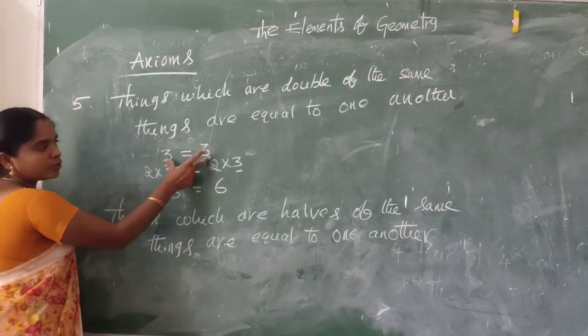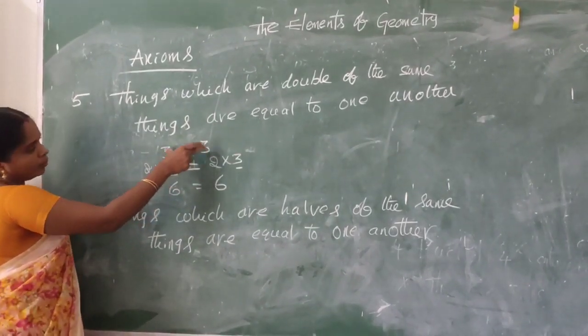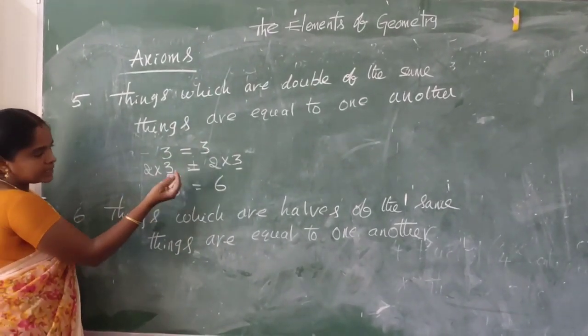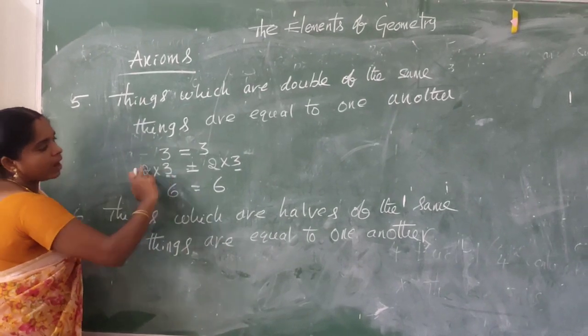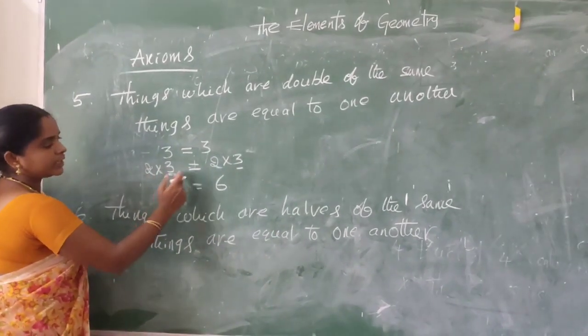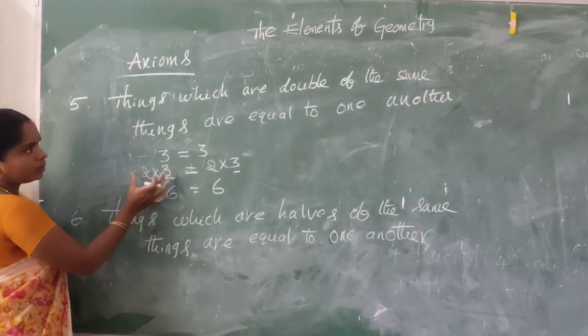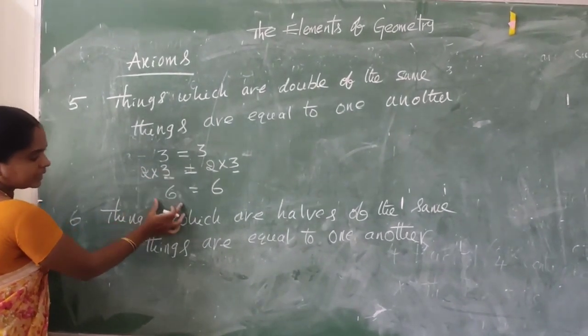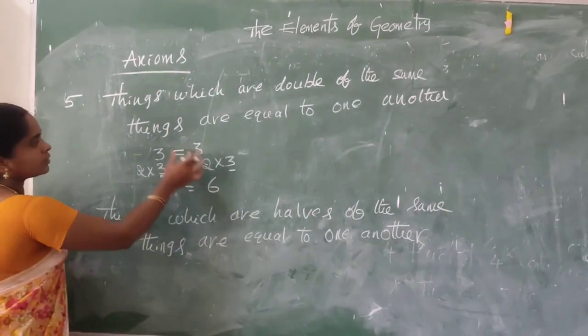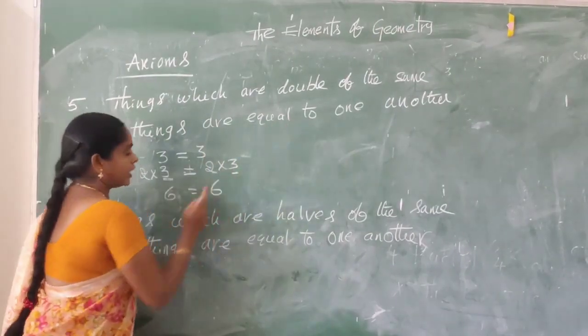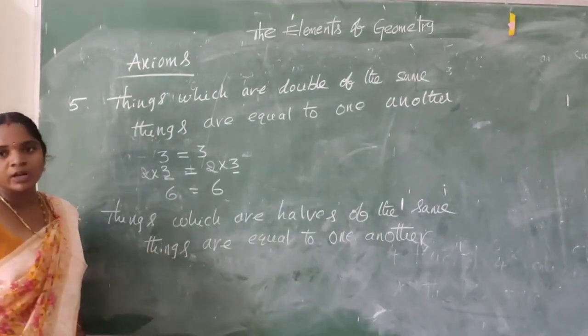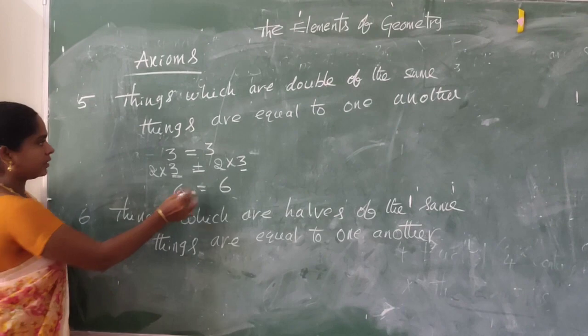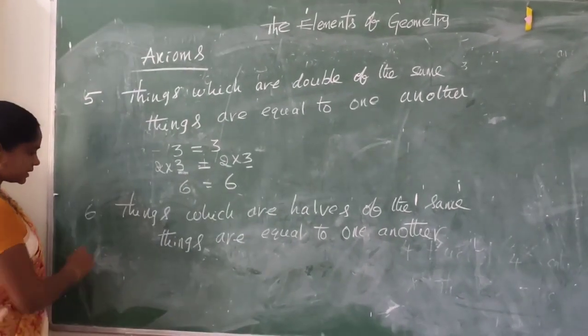Let us take two equal things. We can multiply the same number 3 on both sides. 2 into 3 equal to 2 into 3. So 2 into 3 is 6, 2 into 3 is 6, and these two are equal to one another. Next, sixth axiom.